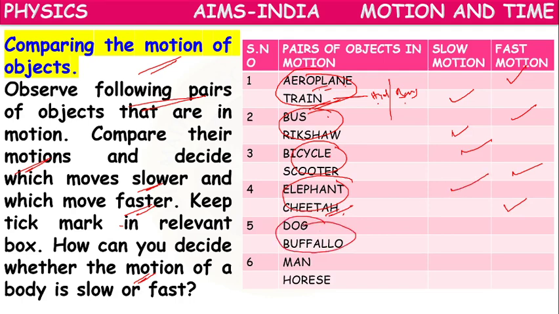Dog and buffalo: dog moves fast, buffalo moves somewhat slow. Man and horse: horse moves fast, whereas man moves slow. So like this we can compare slow motion and fast motion.